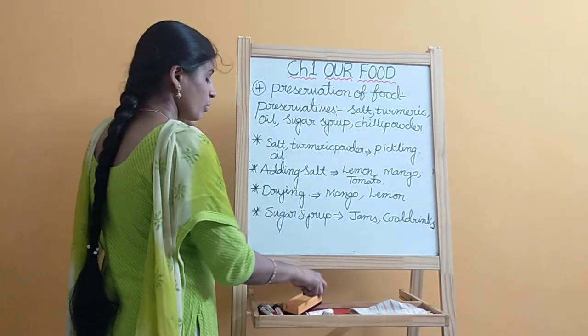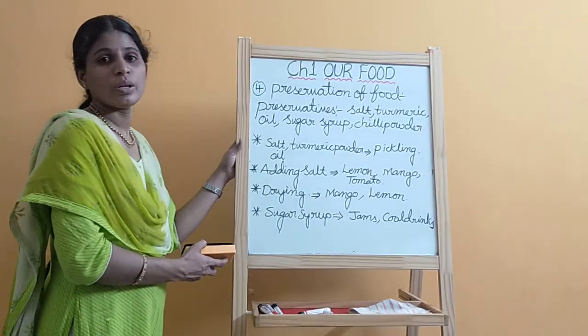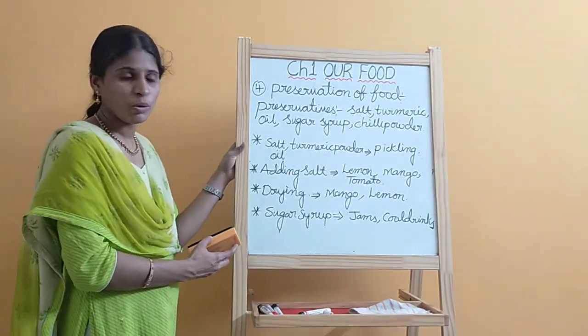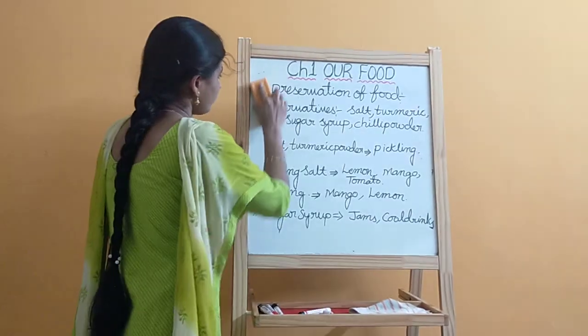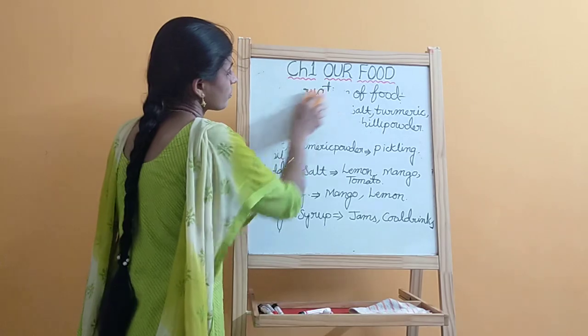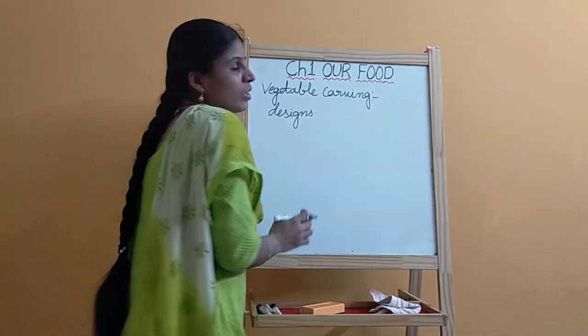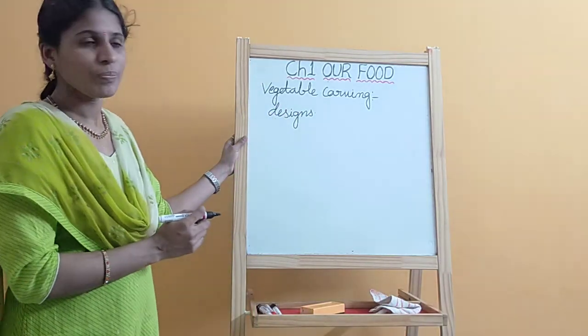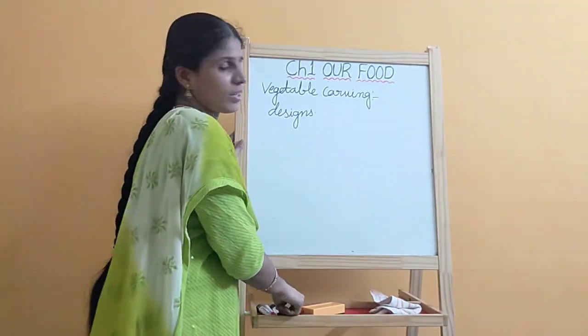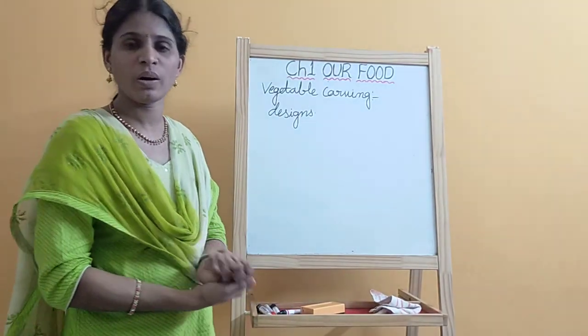And next, I am going to explain about vegetable carving. Vegetable carving is also one of the methods. Here, this is an art.